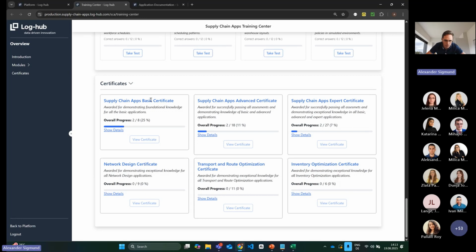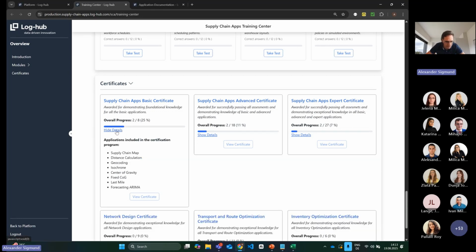If you want to check what you need to fulfill to reach a certificate, you can show the details here. So for example, for the basics certificate, you need to do the tests of supply chain map, distance calculation, geocoding, isochrone, center of gravity, fixed center of gravity, last mile, and forecasting ARIMA. So in total, you have to fulfill 8 tests.